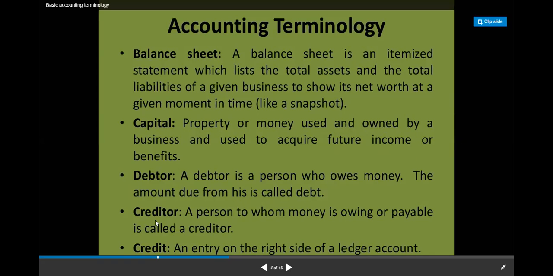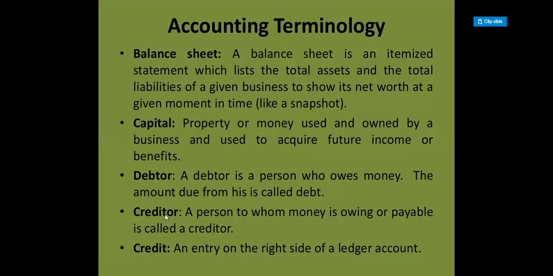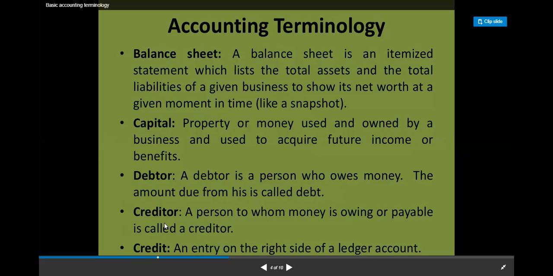Then debtor and creditor, I think it is clear. So just go through these terms. The person from whom you are taking money because you have sold something to him is called a debtor. And the person to whom money is owing, that means you are supposed to give that particular amount because you have purchased something on credit, that person is called a creditor.